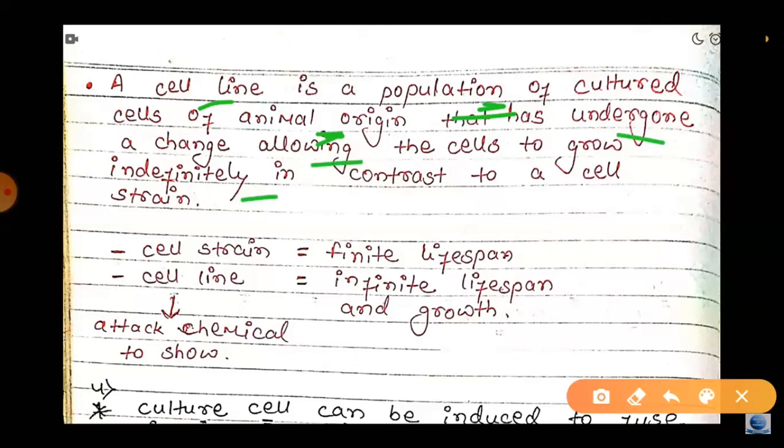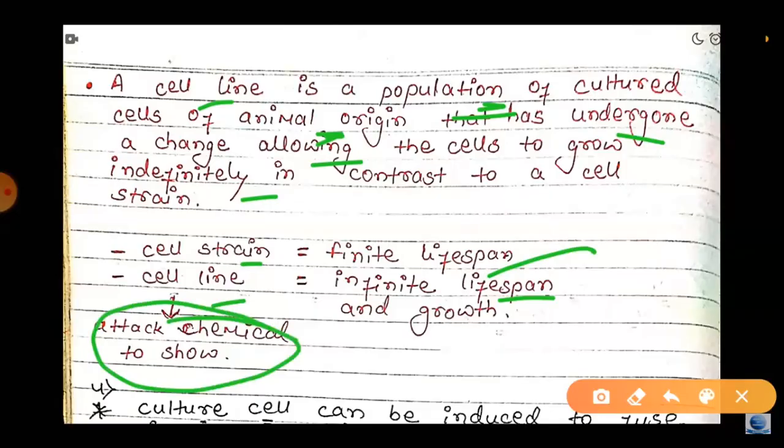Also, cell lines can be attacked with chemicals to show the effect. If you apply a chemical to the cell line, they show the growth of bacteria, the growth of animal cells.